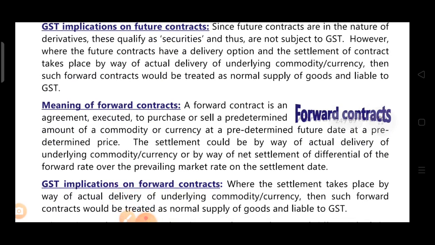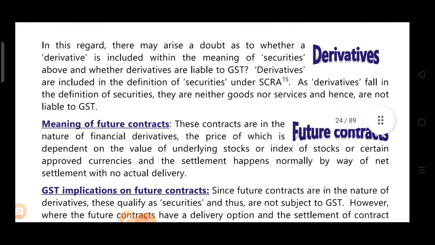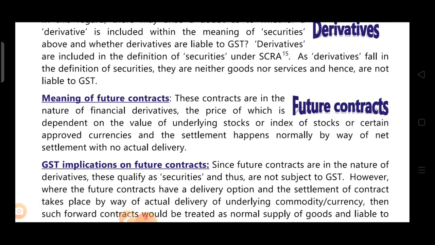Everything is predetermined. Price is predetermined. But in a futures contract, that's not the case. In a futures contract, the price is dependent on the value of the underlying stock, and settlement normally happens by way of net settlement, and there is no actual delivery in this case. So this is the nature of futures contracts. We can say futures contracts have the nature of financial derivatives.